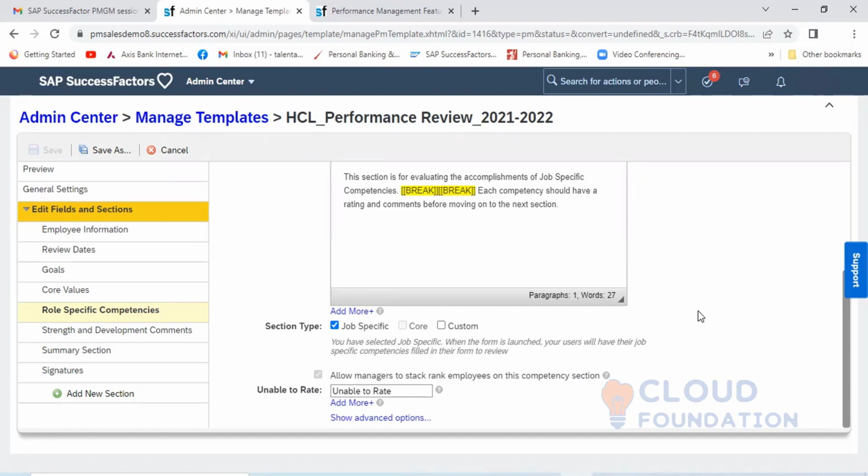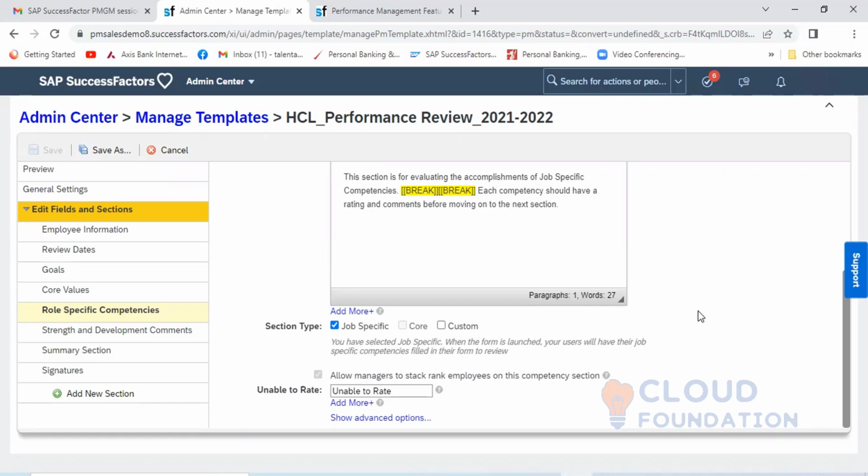Either from the SuccessFactors standard library, or you can add custom competencies into the library. When adding a custom competency, you require certain areas like your job family. Suppose I am adding a competency for the HR role, what competency should an HR role have? First of all, I have to create a job family.